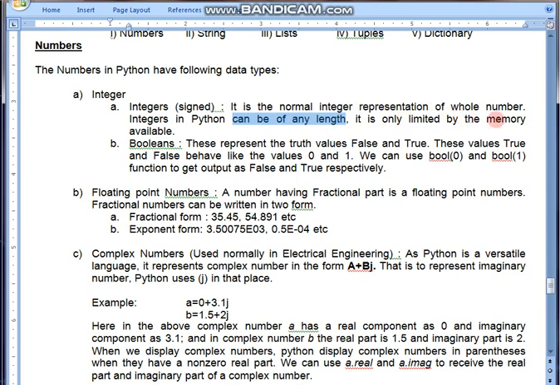Only thing, you should have the memory available. If it is available in your system, you can store data as long as you want in a variable of integer type. Now Boolean. Boolean can be 0 or 1, that is false and true. Fine. Let's go to the editor and discuss them.